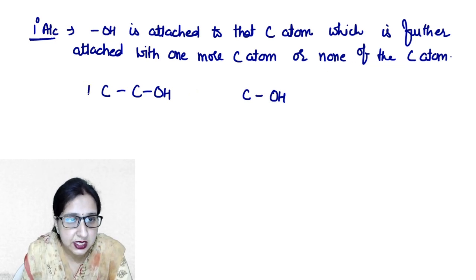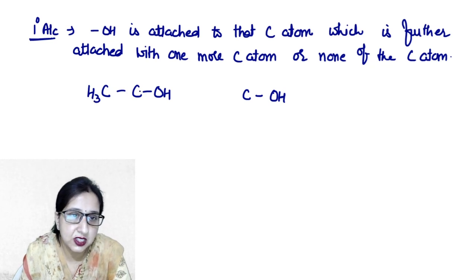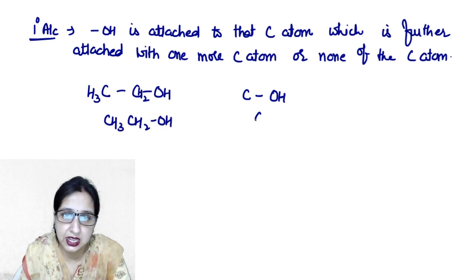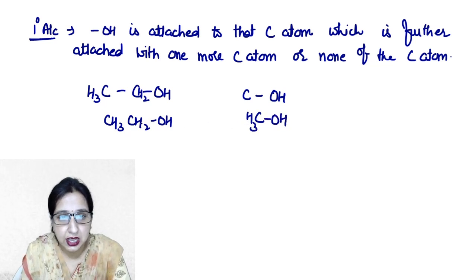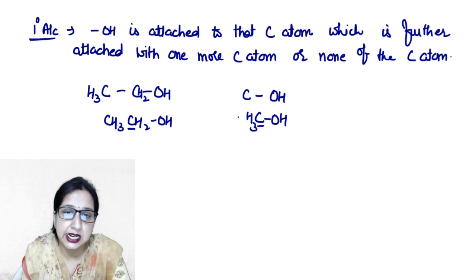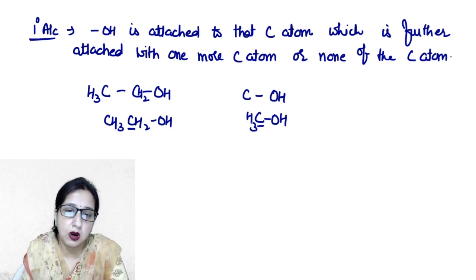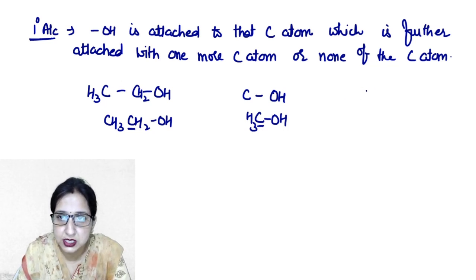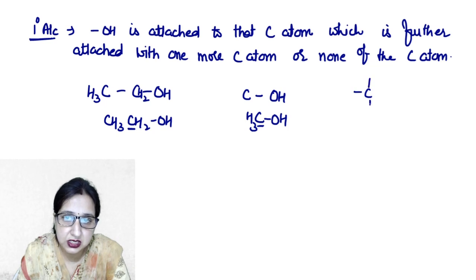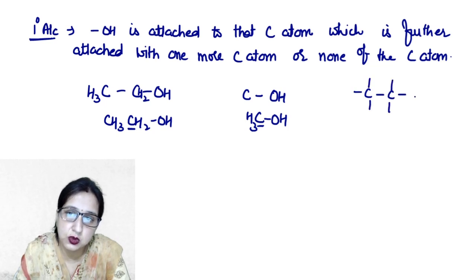So in this case, after fulfilling the valency of carbon, we will get this formula. We can write it as CH3CH2OH, and here we will write it as CH3OH. In these alcohols, the hybridization of the carbon to which the hydroxyl group is attached is sp3 because all bonds are single. If we expand the formula, CH3 again CH2OH.